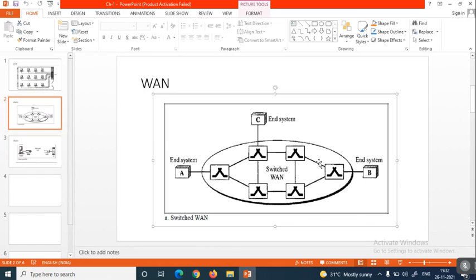With the help of the switching, the wide area network can be divided into subcategories also.